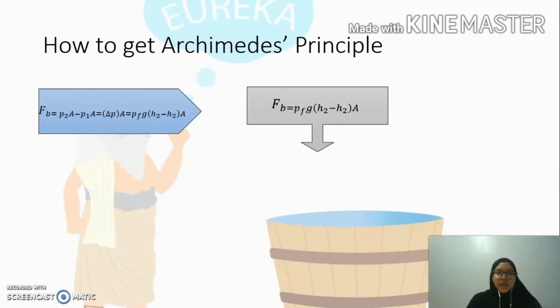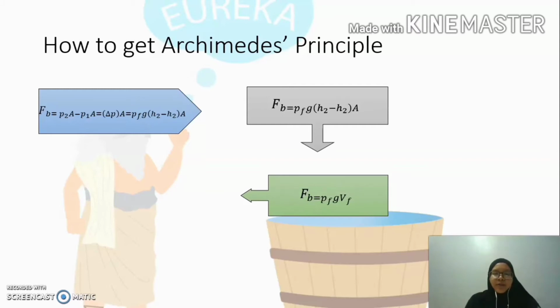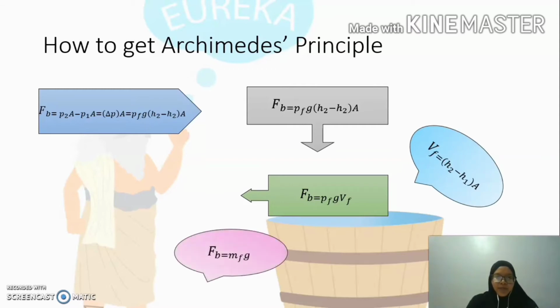So first, as you can see there, take the formula that involves the density of fluid times gravity times the difference of height of the immersed part times the area, and then they substitute the immersed part times the area with the volume of fluid. And as you know too, the buoyant force is equal to the mass of fluid times gravity.